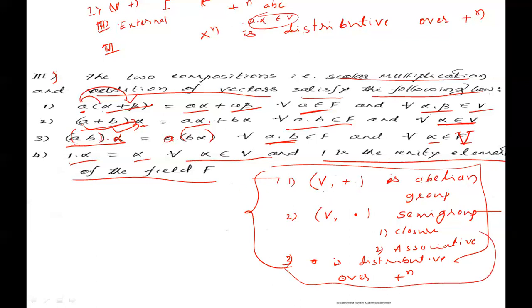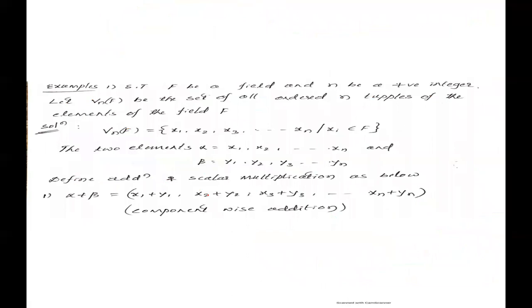Summary of all this: V plus is an abelian group, V dot is a semigroup, and dot is distributive over addition. Okay. Next, examples.